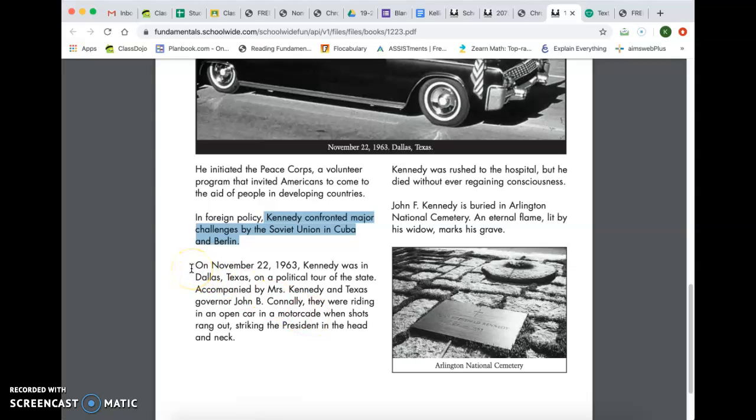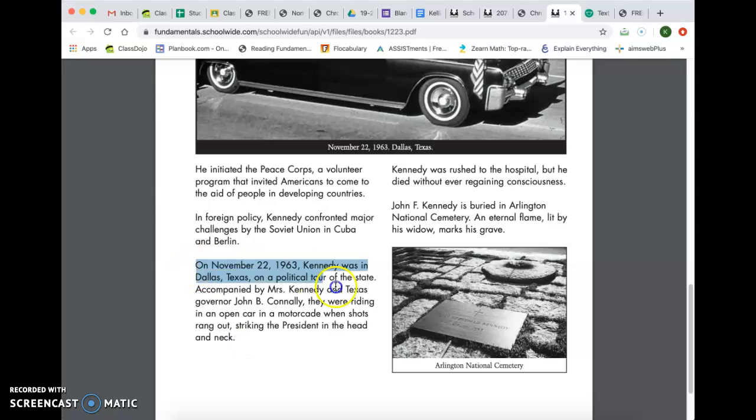And then on November 22nd, 1963, Kennedy was in Dallas, Texas on a political tour of the state. Accompanied by Mrs. Kennedy and Texas Governor John B. Connally, they were riding in an open car in a motorcade when shots rang out, striking the president in the head and neck.